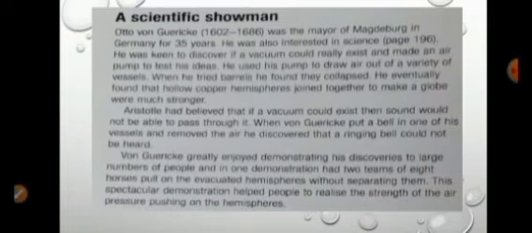A scientific showman. Otto von Guericke was the mayor of Magdeburg in Germany for 35 years. He was also interested in science. He was keen to discover if a vacuum could really exist and made an air pump to test his idea. He used his pump to draw air out of a variety of vessels. When he tried barrels, he found they collapsed. He eventually found that hollow copper hemispheres joined together to make a globe were much stronger.